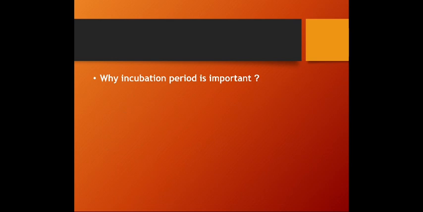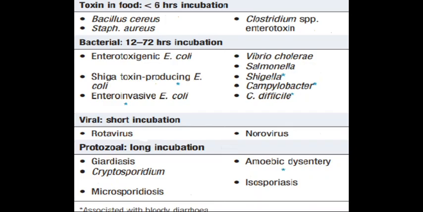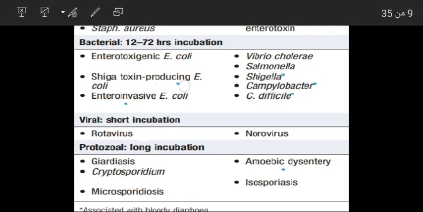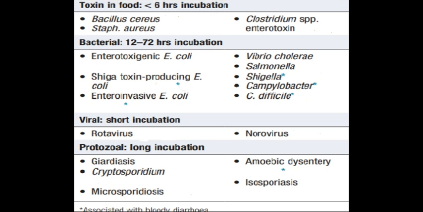Why is the incubation period important? It is important because it gives an idea about the microorganism implicated in the etiology of the food poisoning. For example, if the incubation period is less than 6 hours, we suspect an enterotoxin produced by certain bacteria and infectious agents like Clostridia species, Bacillus cereus, and Staphylococcus aureus.